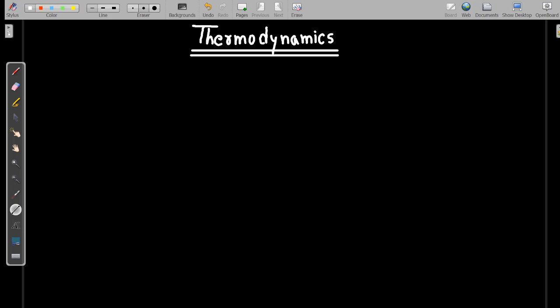So in today's lecture we are going to study what we mean by thermodynamic work, what the different types of thermodynamic work are, such as displacement work, boundary work, shaft work, electrical work, etc., and how this boundary work depends on the path which the system follows. Okay, so before going into the detail with respect to work, firstly let me tell you